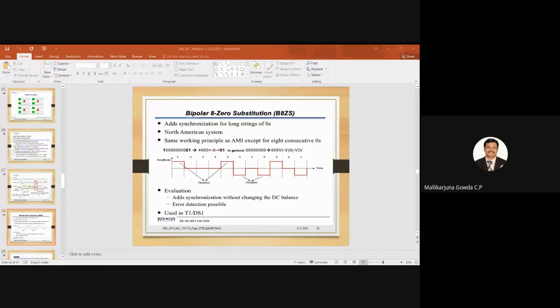Then this will be B. So 000, let me write the sequence. This is 0, this is 0, and this is also 0. 000VB, then what I said? 0VB.